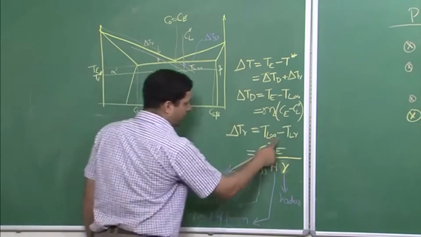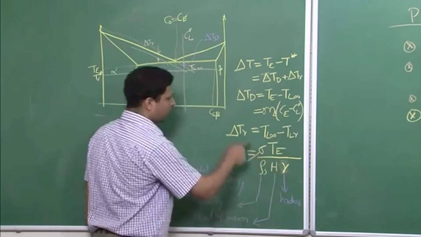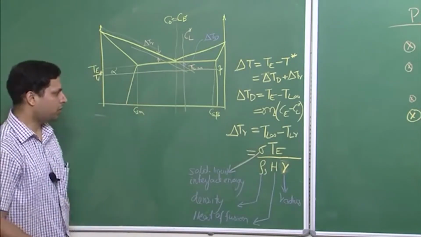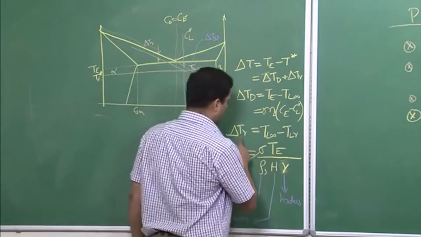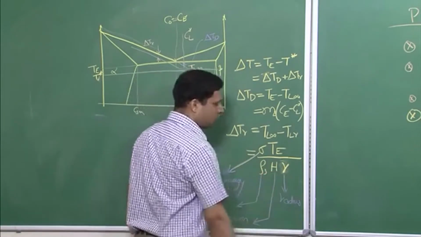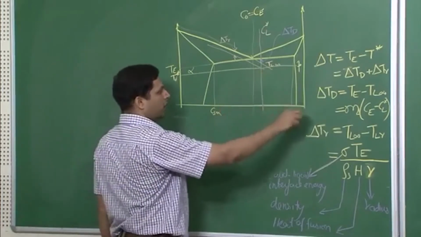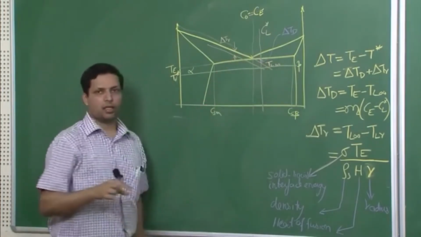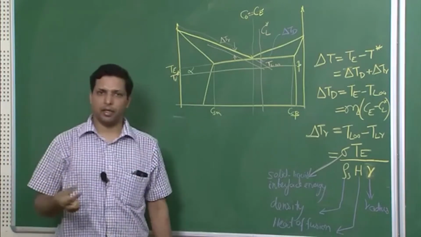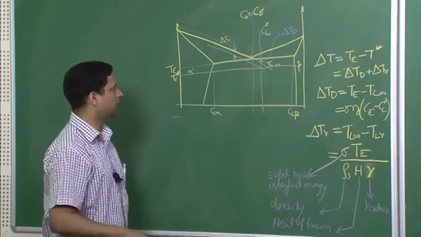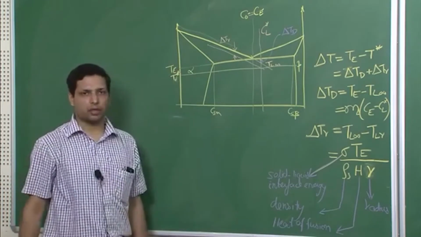So you can see other parameters are constant, only R changes, which is obvious, since we are talking about delta TR. If delta TR has to change, R must change, and that is how delta TR will change when delta TD changes, so that delta TR plus delta TD remains constant and keeps T minus T star equal to delta T.